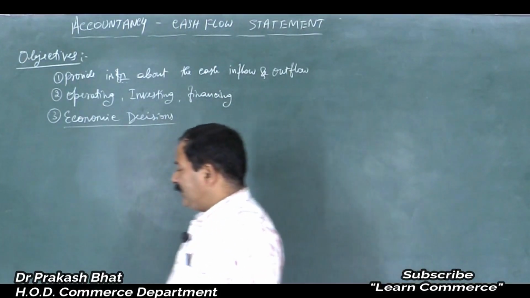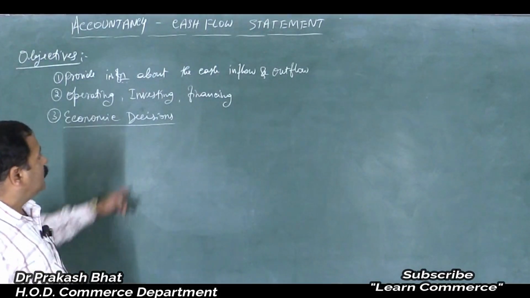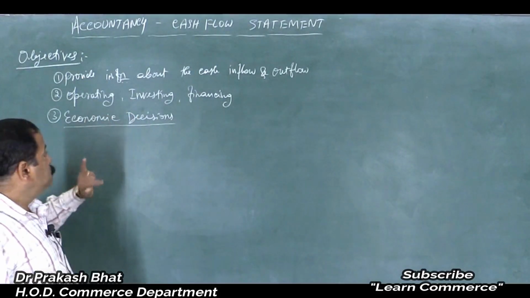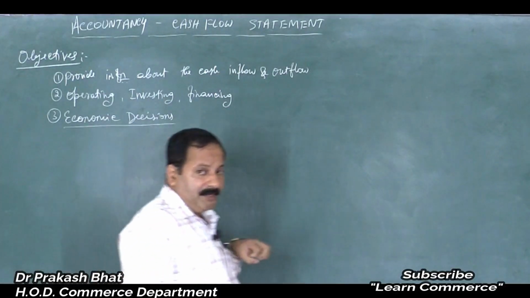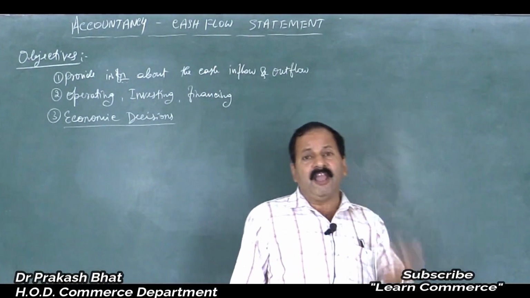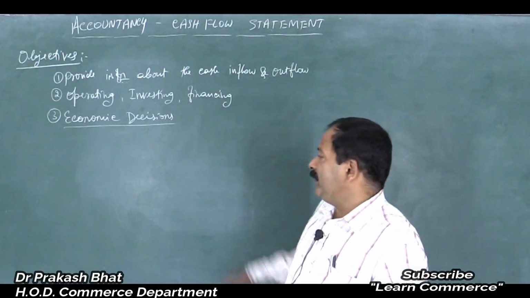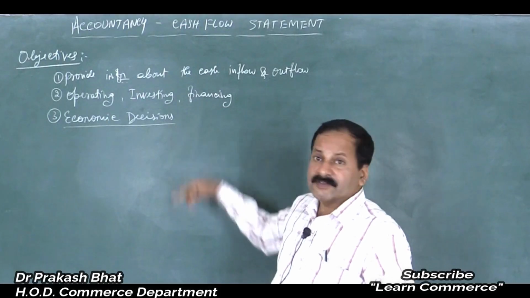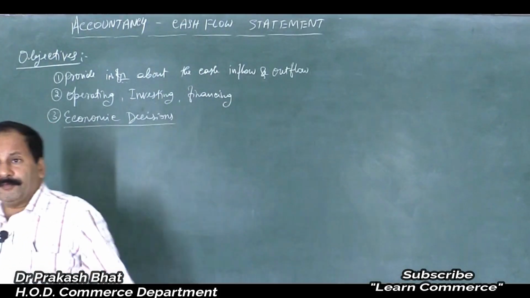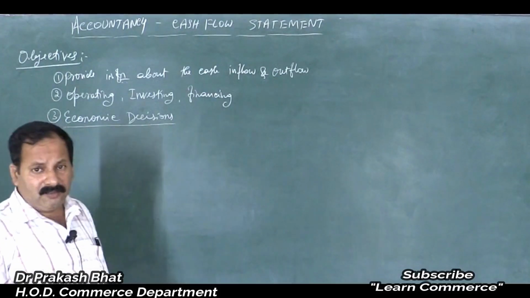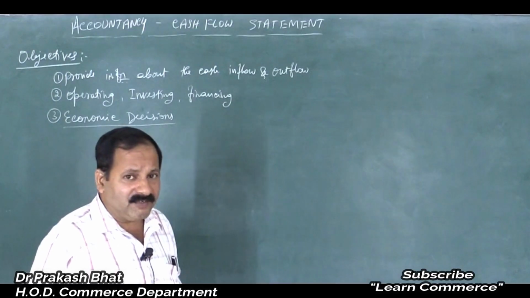So when you take decision regarding any investment, operating or a financing activity, then you should decide on the basis of the cash generated, that is cash inflow, or cash spent, that is a cash outflow. So depending upon cash inflow and cash outflow, you will take economic decisions. If the inflow is more than the outflow, then you can think of meeting all the obligations and to become debt free, isn't it?